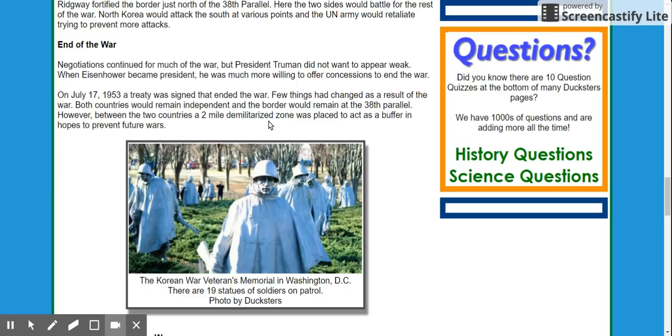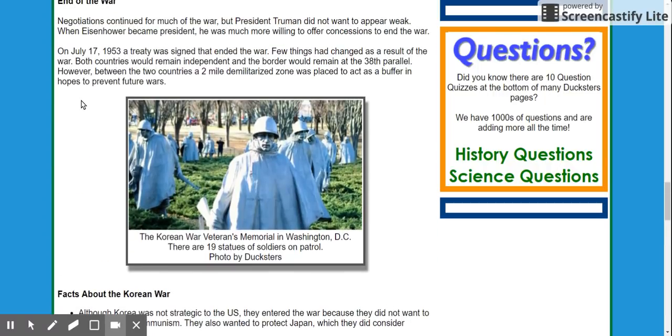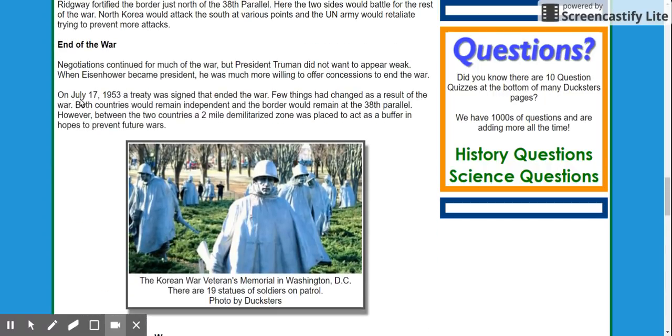Actually, the only problem I see with it, they talk about how there was a treaty signed right here, July 17th, 1953. A treaty was signed at the end of the war. This is an armistice. Technically, the war never ended because a peace treaty was never signed. So, I mean, if you want to get literal about it, the Korean War is still going on. It ended in 1953. The fighting ended, but the Korean War is still going on because there was never an official peace treaty between the two nations, right?